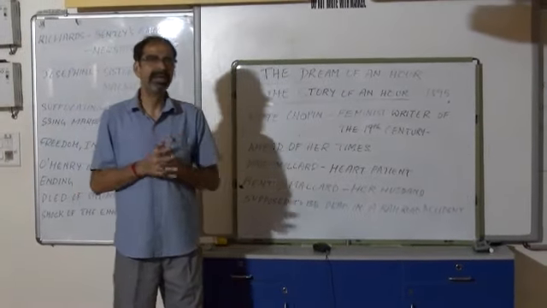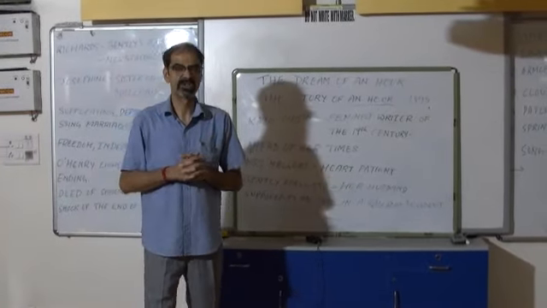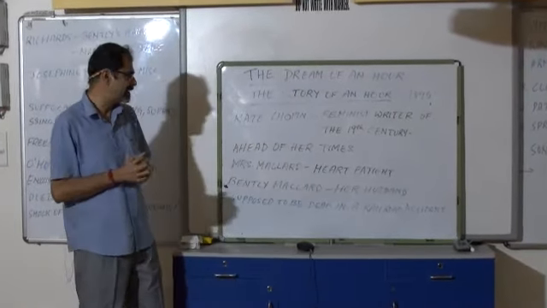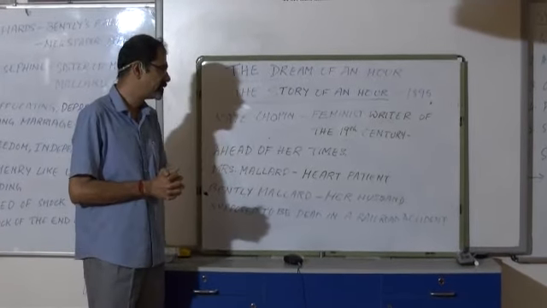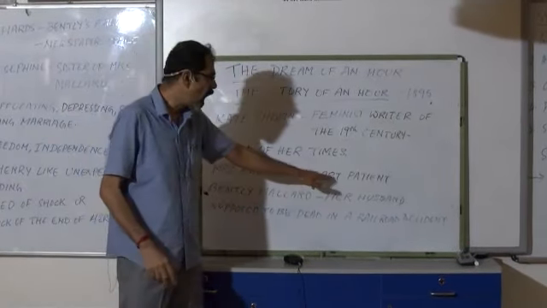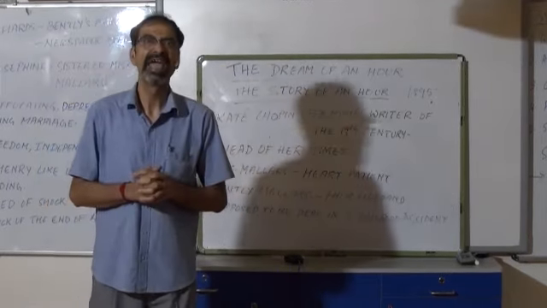The story begins with the writer presenting to us the character of a lady, Mrs. Mallard, Louise Mallard. She was a heart patient suffering from a heart ailment.